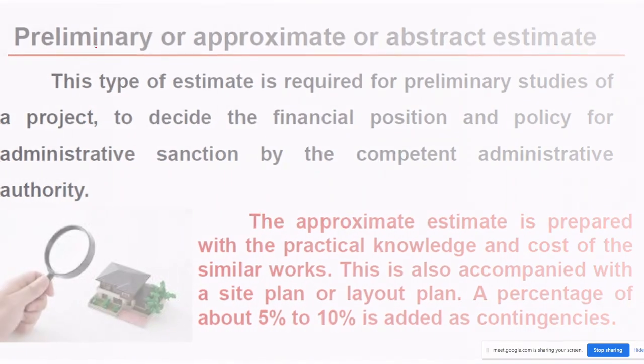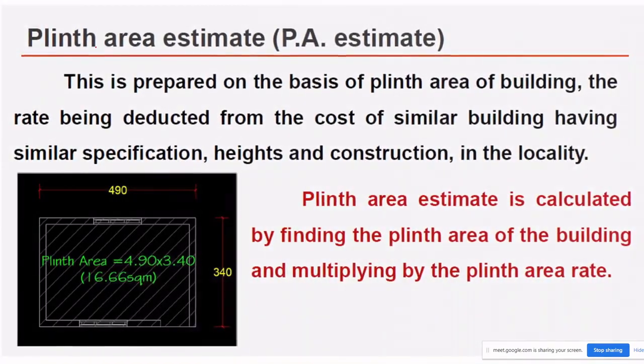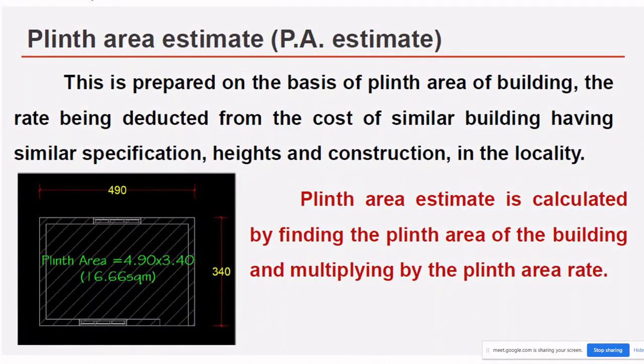The next one is the plinth area estimate. We already learned what plinth area is. This is prepared on the basis of the plinth area of the building, the rate being deduced from the cost of similar buildings having similar specification, height and construction in the locality. The plinth area estimate is calculated by finding the plinth area of the building and multiplying by the plinth area rate.